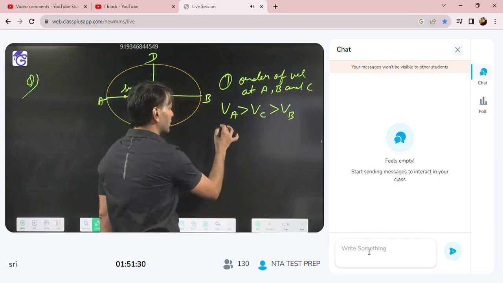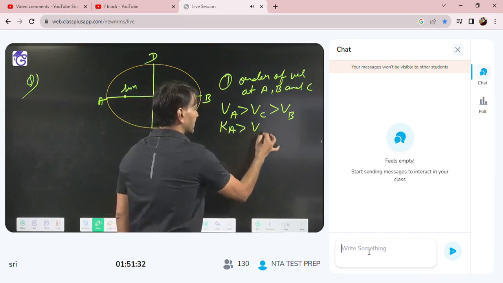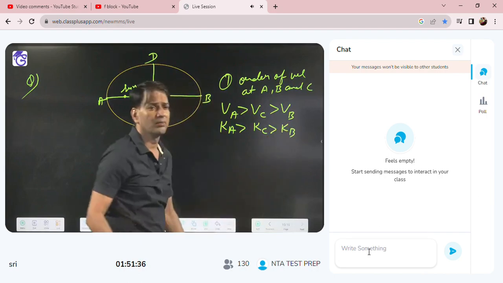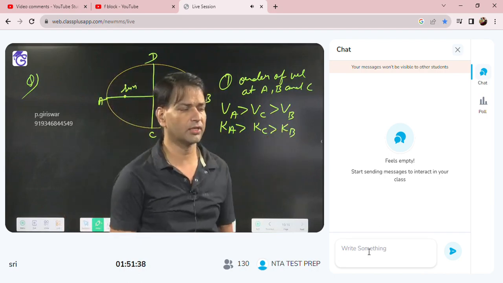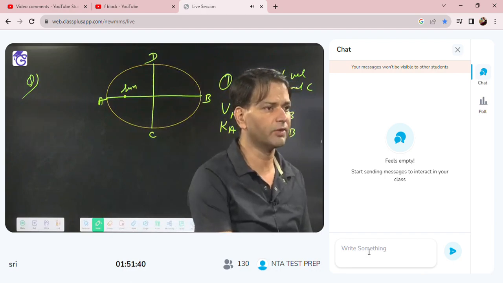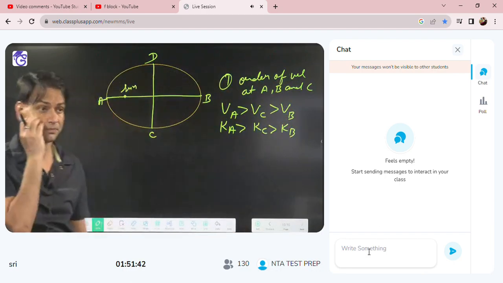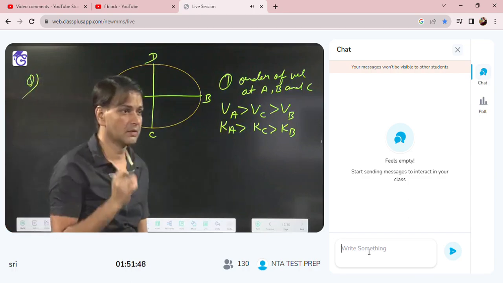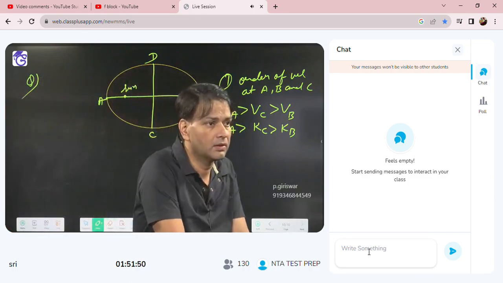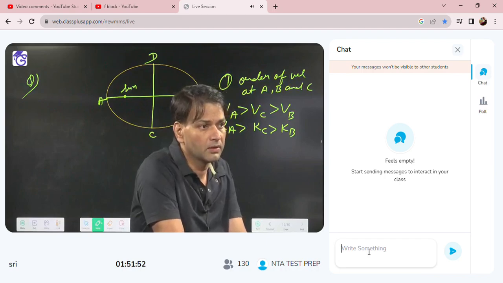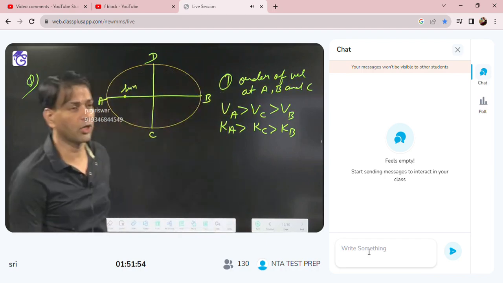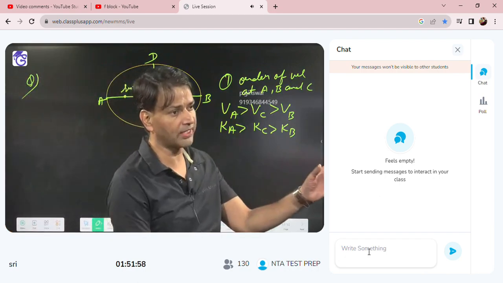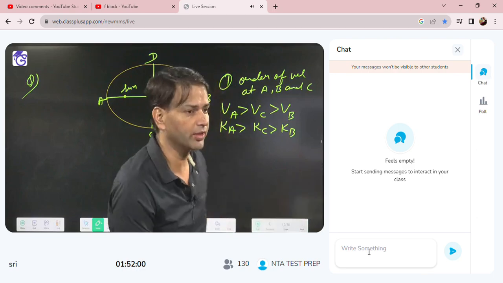And the same is the order of kinetic energy. So KA is greater than KC is greater than KB. Why? Because kinetic energy is half mv square. So when the velocity is more, then kinetic energy will be more. Everybody got or not? V is inversely proportional to R. When the distance of the planet is less, velocity will be more. Okay.